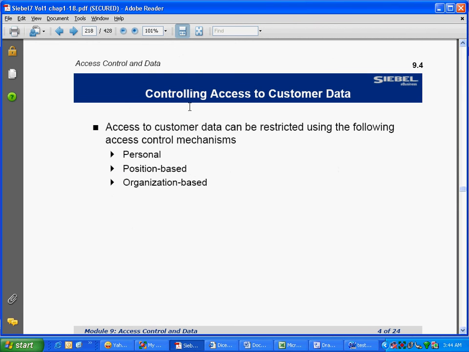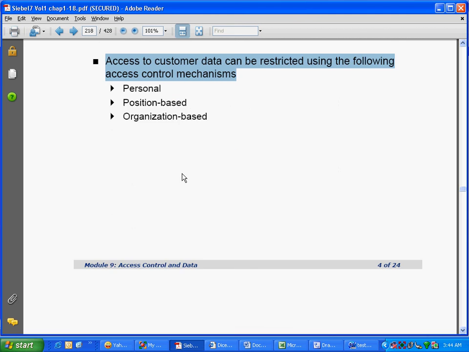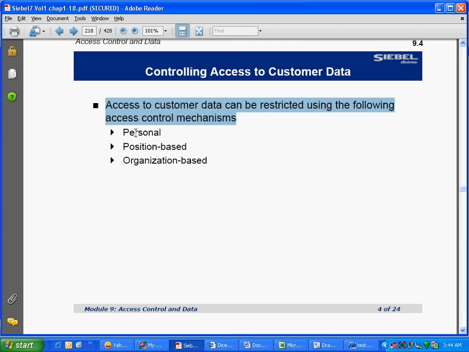Controlling access to customer data. Access to customer data can be restricted using the following access control mechanisms. Position based, organization based. So maybe you should do chapter 9 complete for sure, because I have explained it there, I've just tried to cut down on this. Chapter 8 you can skip from my main run, but you cannot skip here because personal and organization base is not explained here, and I'm going to explain it here again. So you can look at that. You have seen that, right?